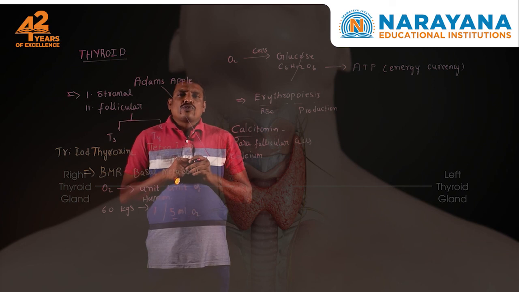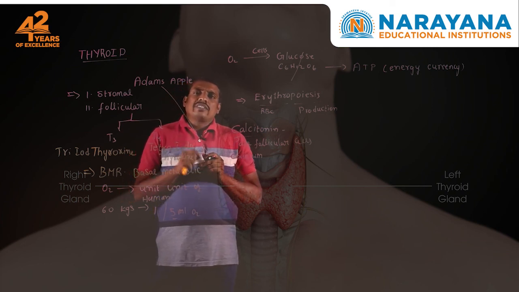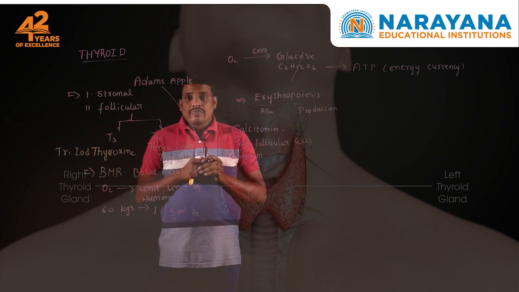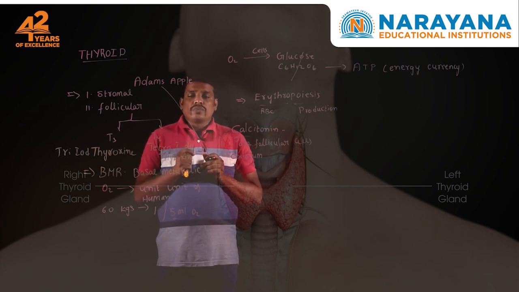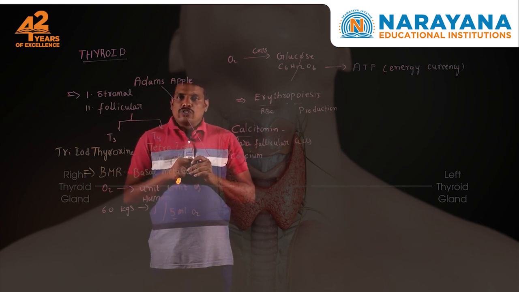Calcitonin also helps in maintaining phosphate ions and calcium ions in the blood or in the bone cells in a proper composition. It's because of a hormone, namely calcitonin.